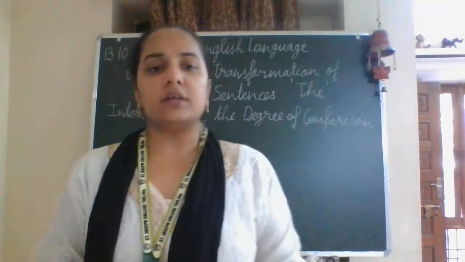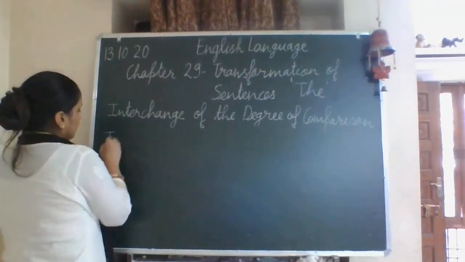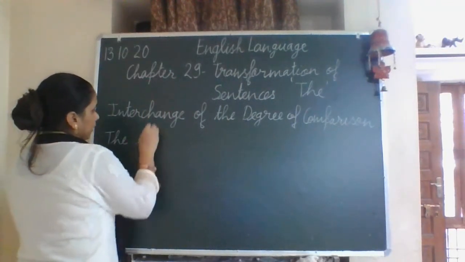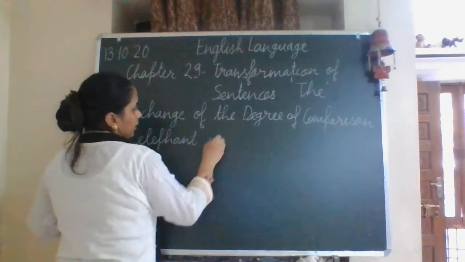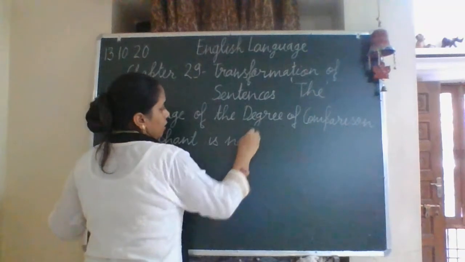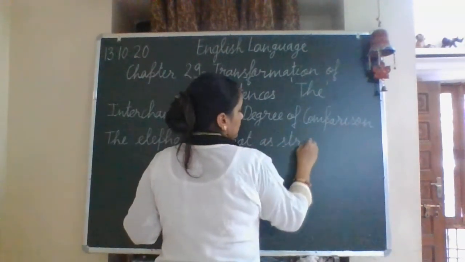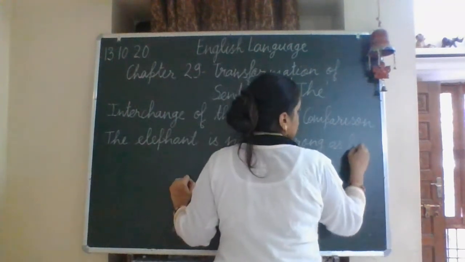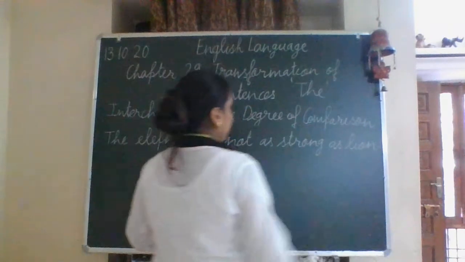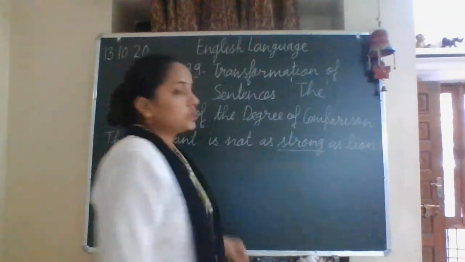The elephant is not as strong as the lion. So you can see here it is written strong.